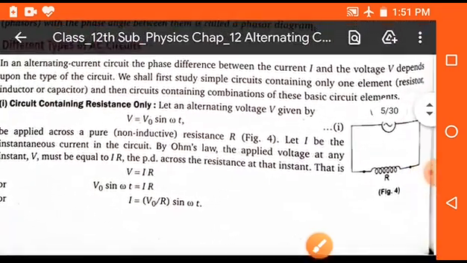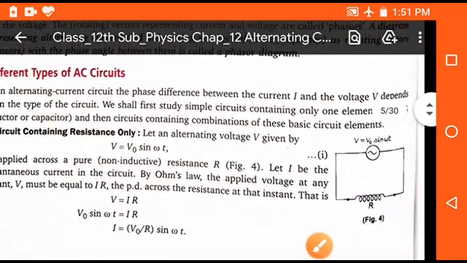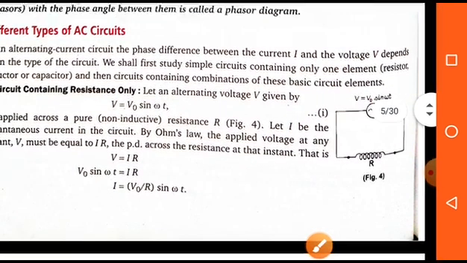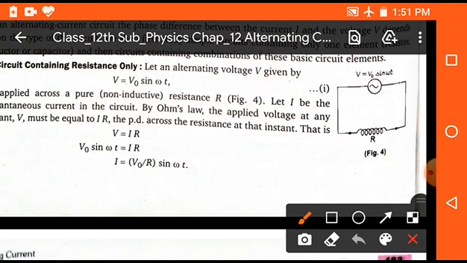You can see in the diagram there is a circuit diagram in which only resistance is connected with the help of an AC source, and the source is V is equal to V naught sin omega t, and there is a resistance which is directly connected to the AC source. So when only resistance is connected to the AC source, in this case the equation of voltage will be V is equal to V naught sin omega t, and from the figure we know that V is equal to IR.